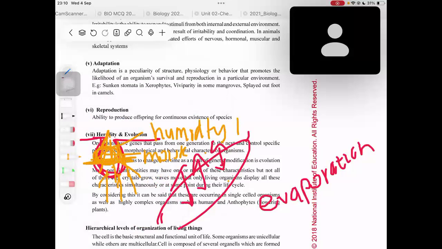You will learn that in physics: when humidity levels reach 100%, that area won't be able to afford any more moisture. So no more water will get evaporated. So that is why they have sunken stomata, to reduce the evaporation from the plant leaves.